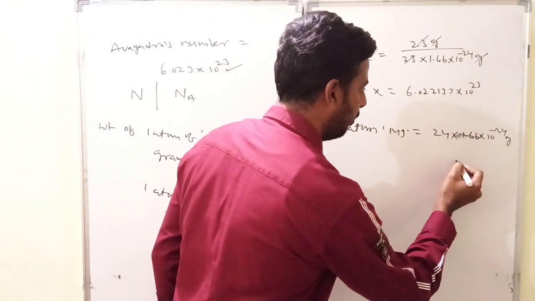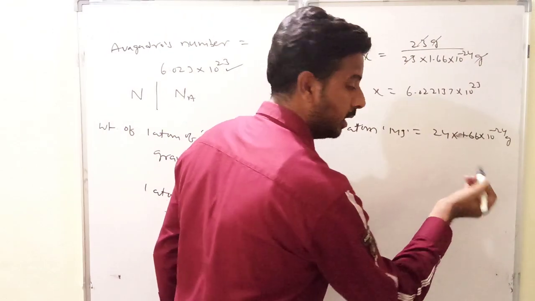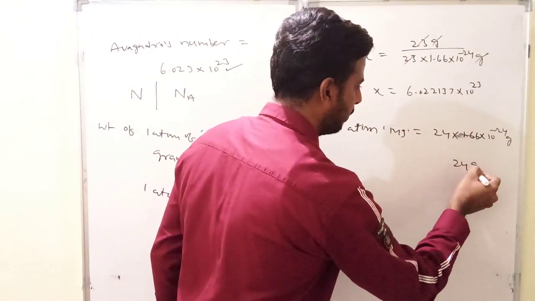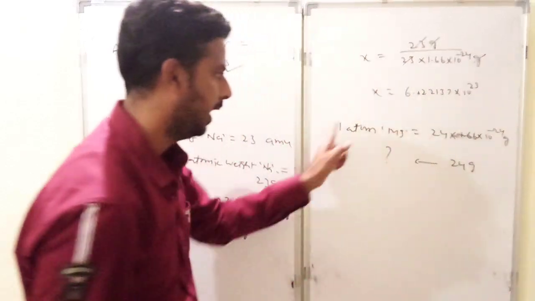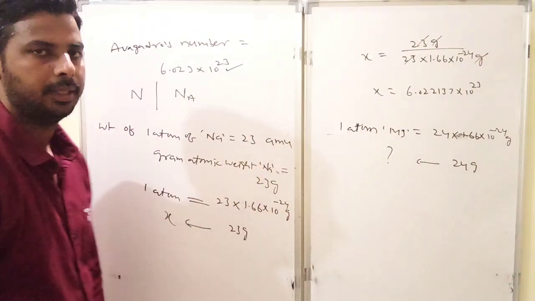But how much is available in the gram atomic weight? So 24 grams. So 24 grams how much? Again if you simplify, you will get the same value.